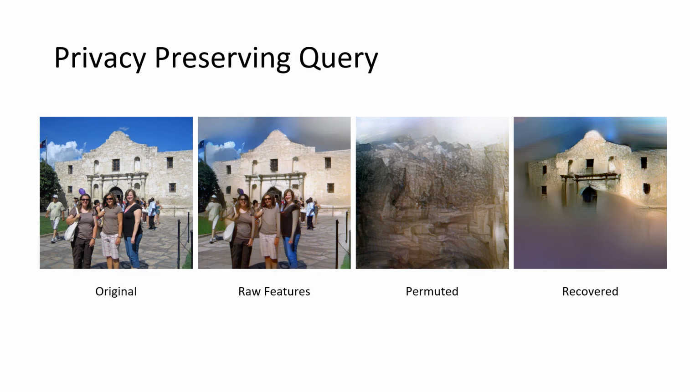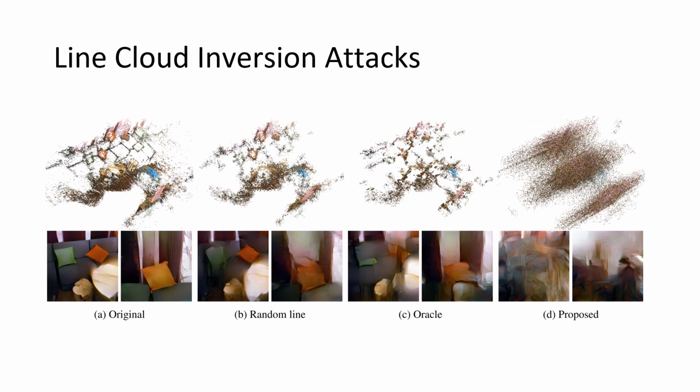To verify that the method is indeed privacy-preserving, we use a feature inversion pipeline to recover the points. For the raw features, details in images can be largely recovered, while sensitive content is blurred in the permuted and recovered features. Our method is also safe from the line cloud inversion attack. While random line clouds can be inverted with high quality, the permuted point cloud from our approach remains secure after inversion. Thank you for listening.